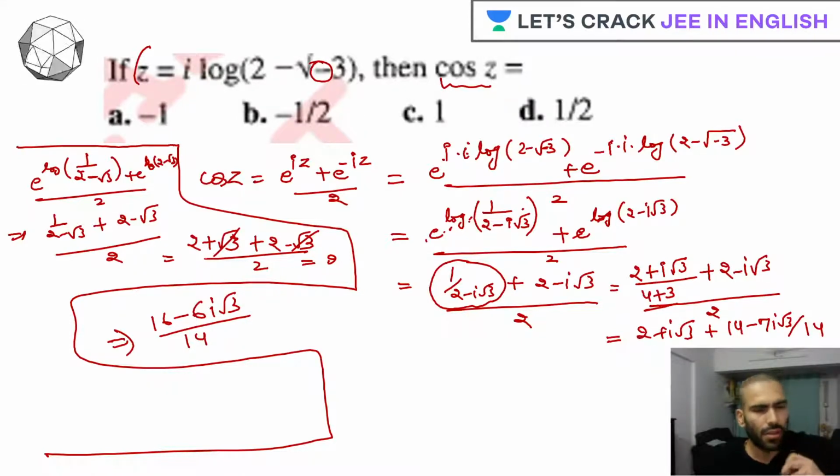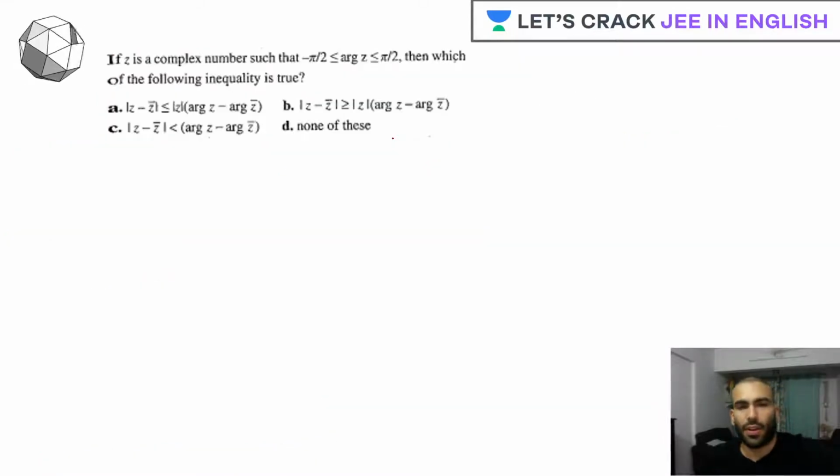So we should get only 2. So I think there is a problem with the question, that's why the answer is not coming. That was the random guess I made. So yes, you can just leave this question out and solve another question.